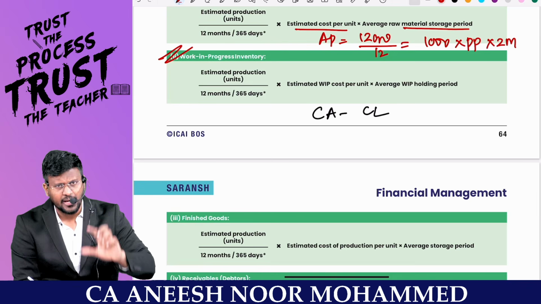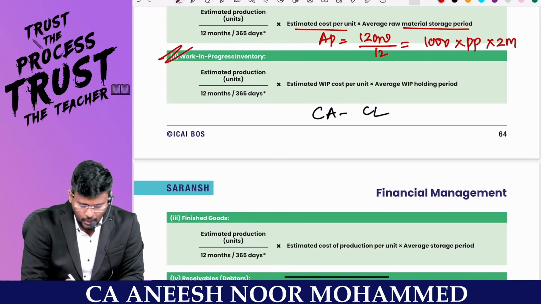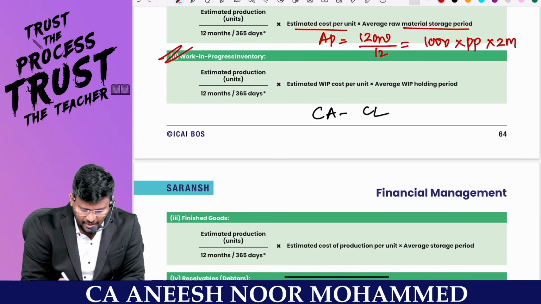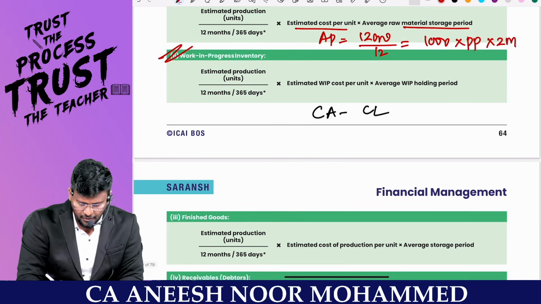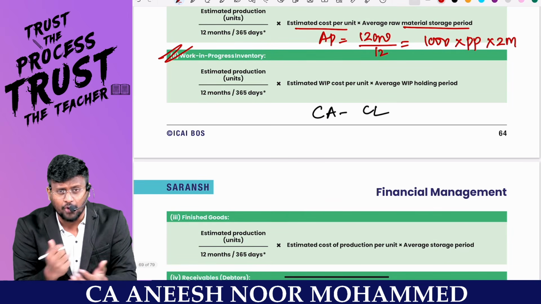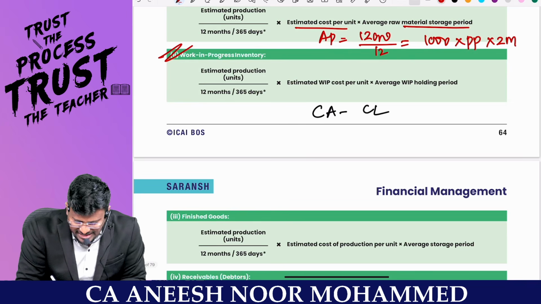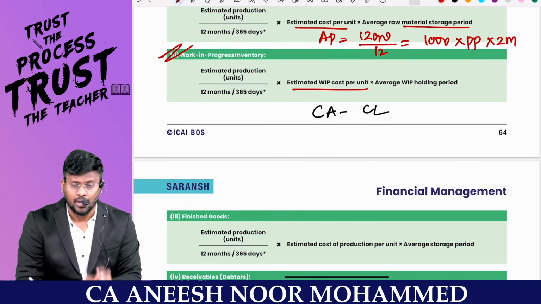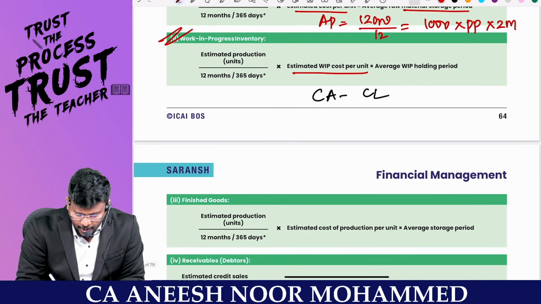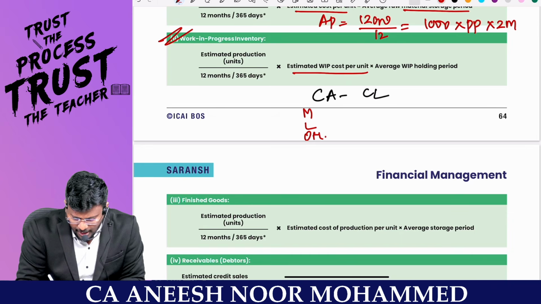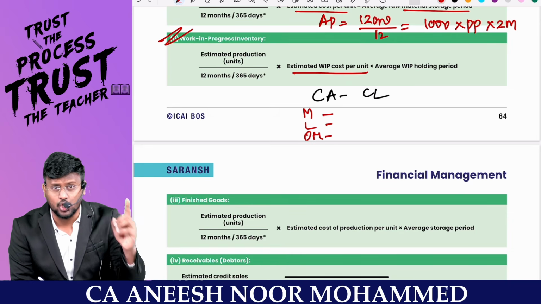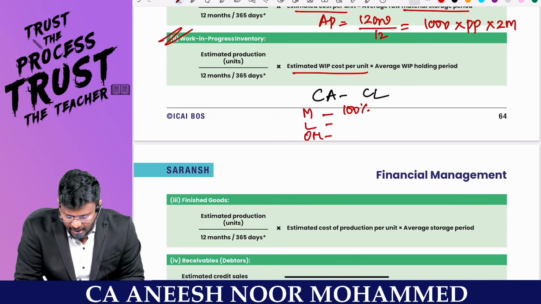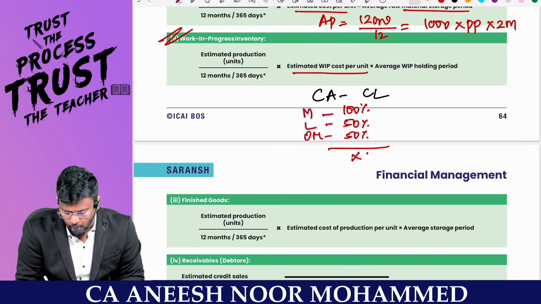Now coming to WIP. Again, the WIP is based upon the finished product. So estimated production or units divided by either 12 months or 365 days. That means you will get the number of units you are going to produce, into estimated WIP cost per unit. What is WIP cost per unit, my dear? This will comprise of material, labor and overhead. We already discussed in process costing that material will be generally 100%, labor will be 50 and overhead may be 50, or it depends upon the percentage of completion.